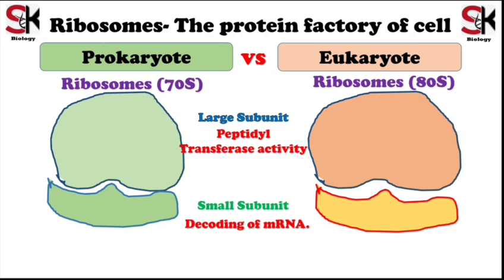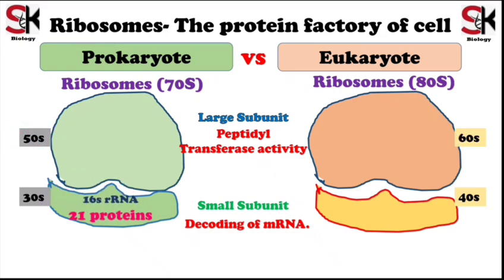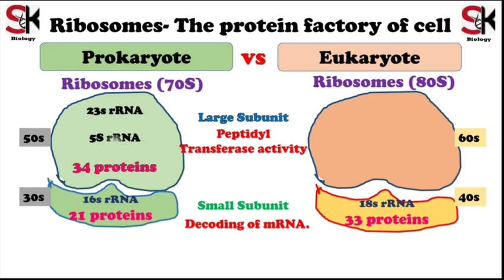In prokaryotes, the small subunit is 30S and the large subunit is 50S. And in eukaryotes, the small subunit is 40S and the large subunit is 60S. The 30S subunit contains 16S ribosomal RNA and 21 different proteins. And the 50S subunit of prokaryotes contains 23S and 5S ribosomal RNA along with 34 different proteins.